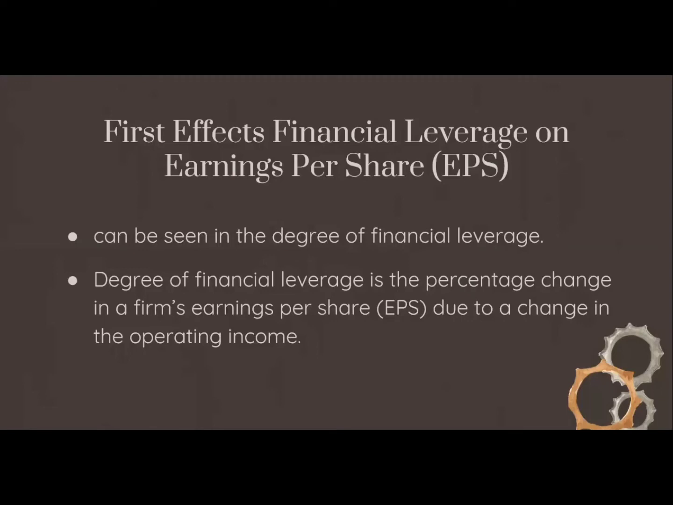The financial leverage has two effects on earnings per share, which are the first effect and the second effect. For the first effect, the effect can be seen in the degree of financial leverage. The degree of financial leverage is a leverage ratio that measures the sensitivity of a company's earnings per share to fluctuations in its operating income as a result of changes in its capital structure. This ratio indicates that the higher the degree of financial leverage, the more volatile earnings will be.